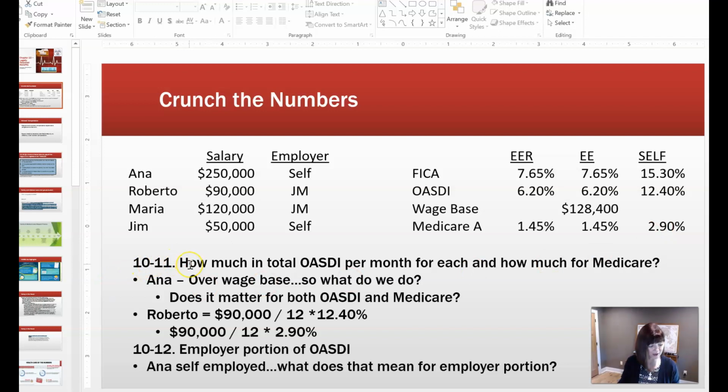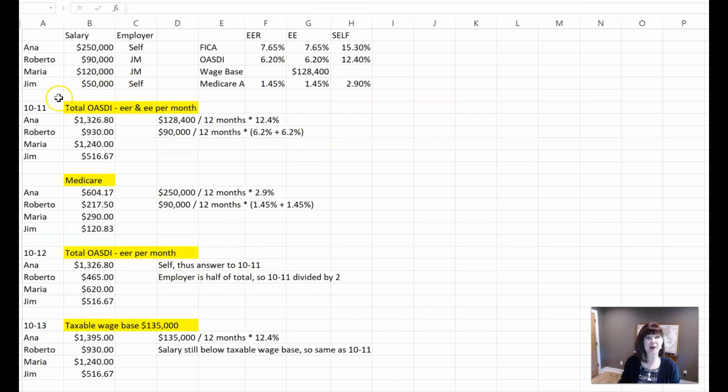So 10-11 says, how much do the employer and employee pay in total for OASDI each monthly pay period? So let's go ahead and go on over to the spreadsheet here. And here we're going to be calculating total for the employer and the employee per month for old age, survivor, and disability insurance. Okay. So as you can see here, Anna makes more than the wage base